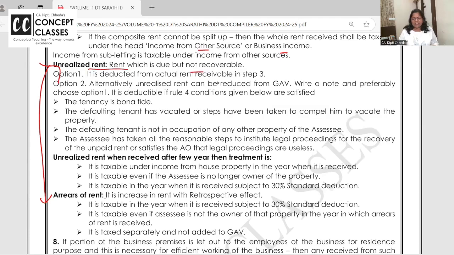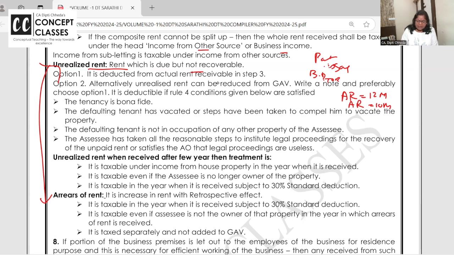What is unrealized rent? It's the rent which is due and you didn't pay. February and March month rent was due, but you did not pay that. So it's like a bad debt, like I sold the goods party to sales, then money did not come in the bank, so bad debt to party, the money is lost. Unrealized rent means this person did not pay you the rent of February and March. Then you can't take your actual rent for 12 months. No, you have to take the actual rent for 10 months. It's allowed to not take the rent for the 2 months if 4 conditions are satisfied.